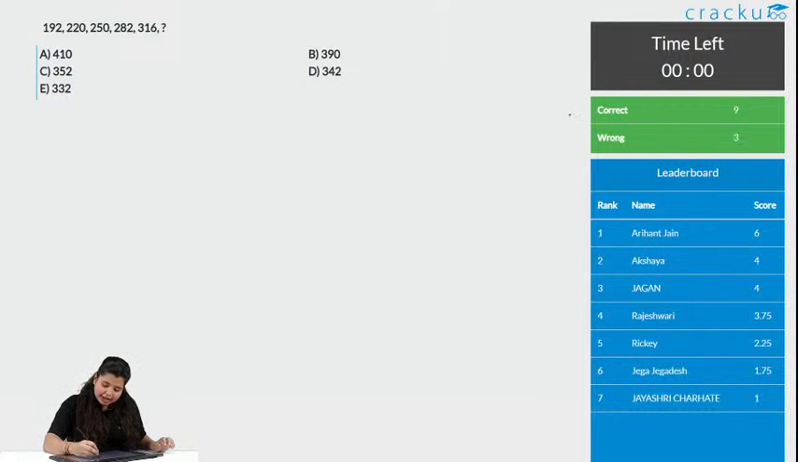Okay, 9 people got this correct and 3 wrong. Chalo, that's very nice. Maximum have got this correct. Let's see what is the solution.